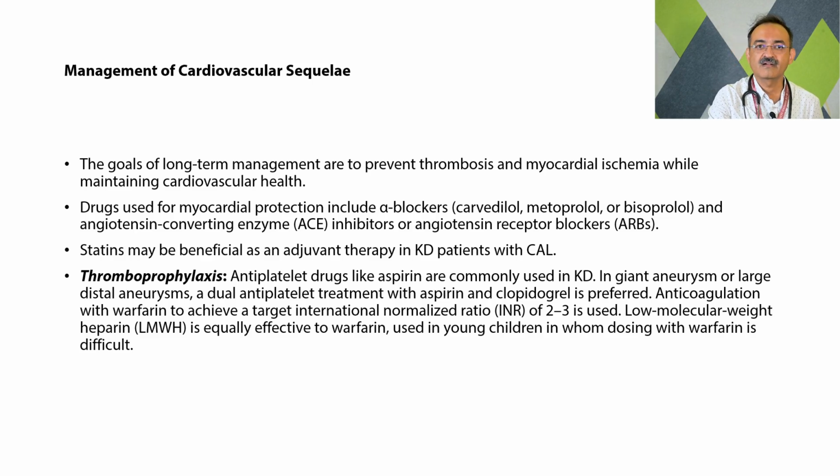Antiplatelet drugs like aspirin are commonly used in Kawasaki disease. But if there are giant aneurysms or large distal aneurysms which we have identified on CT, then dual antiplatelet treatment with aspirin and clopidogrel is preferred. Anticoagulation with warfarin to achieve a target INR of 2 to 3 is used. Low molecular weight heparin is equally effective to warfarin, as it is difficult to monitor the INR and the dose of warfarin in children. So low molecular weight heparin is preferred.